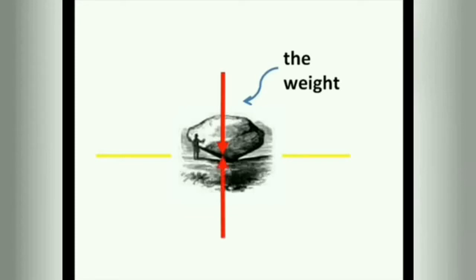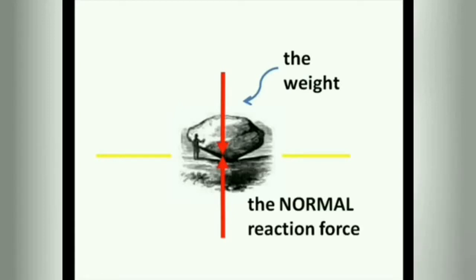Now let us consider a rock to be placed on a flat surface. The weight of the rock obviously will act in the vertically downward direction. So as per the action-reaction concept, an equal force will be exerted by the ground on the rock in the upward direction. So that is known as a normal reaction force.